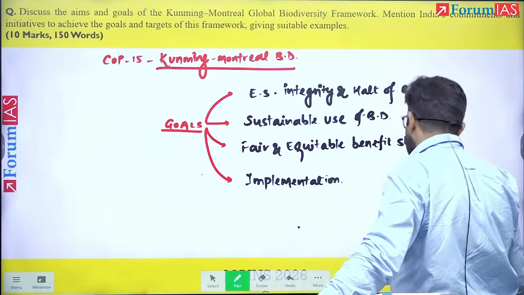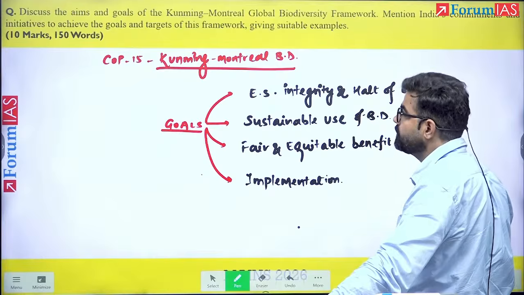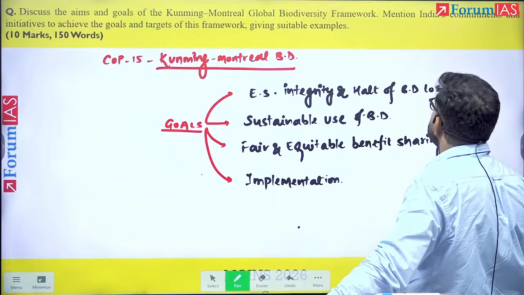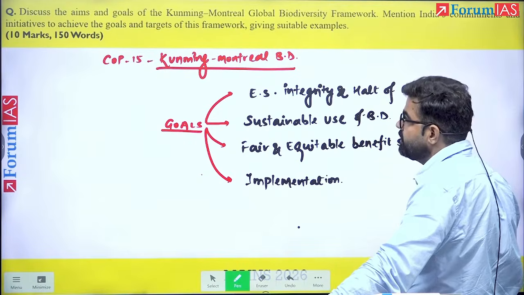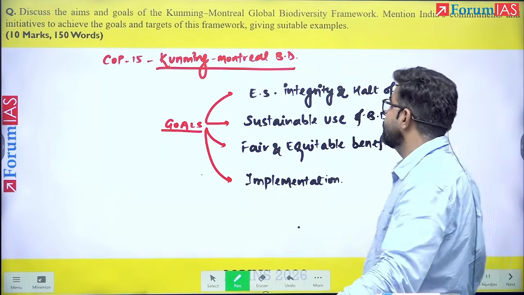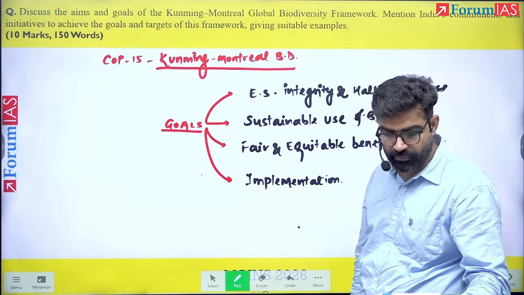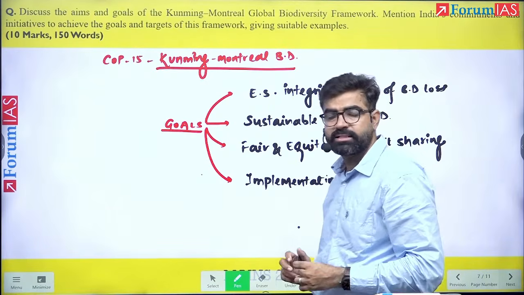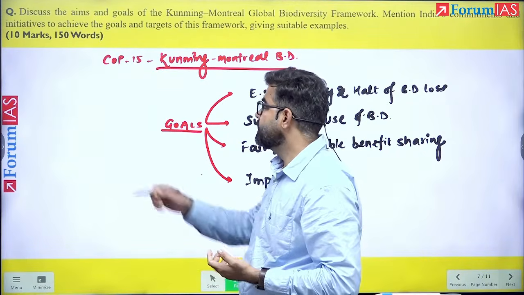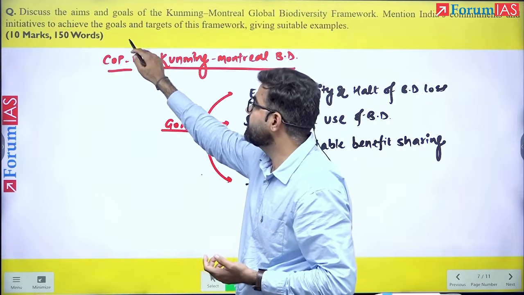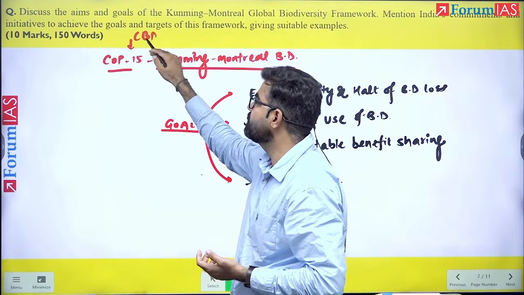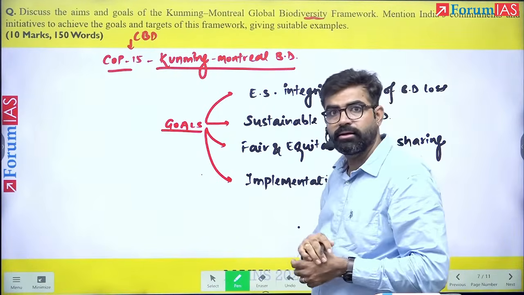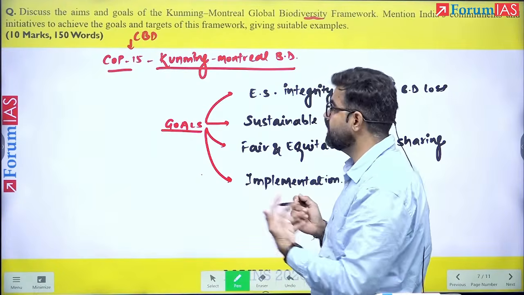Okay. The next question is again of 10 marks. Discuss the aim and goal of the Kunming-Montreal Global Biodiversity Framework. Mention India's commitment and initiatives to achieve the goals and targets of this framework, giving suitable examples. Now, see here. What is the Kunming-Montreal Biodiversity Framework? You can simply introduce that it was under COP 15, under the Convention on Biodiversity, and this framework was signed, or unfolded.